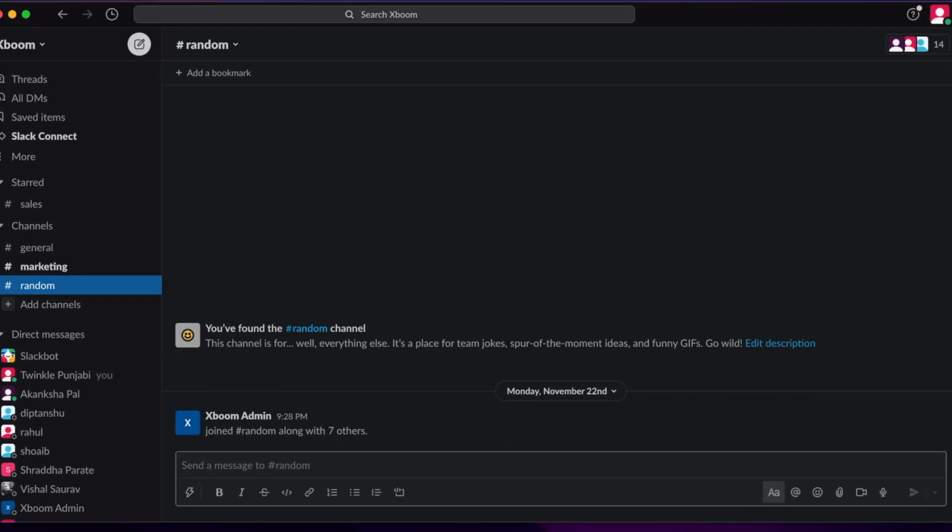Slack is nothing but a platform to communicate better with your teammates, and it's more organized and definitely a lot more secure. Right on the corner you will see your organization's name. When you click on your organization's name, you will lead to a lot of other preferences and everything. Down here is the sidebar where you can see your DMs, your channels, your starred messages, your threads, and anything else.